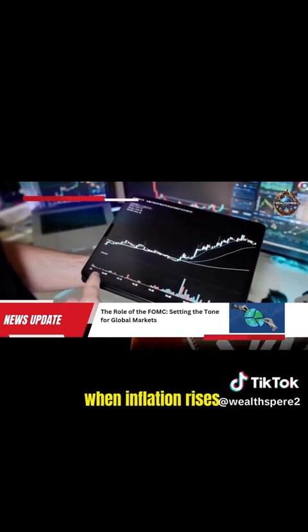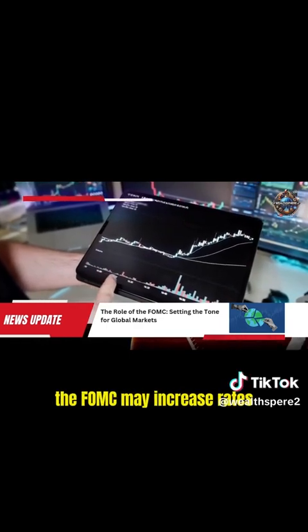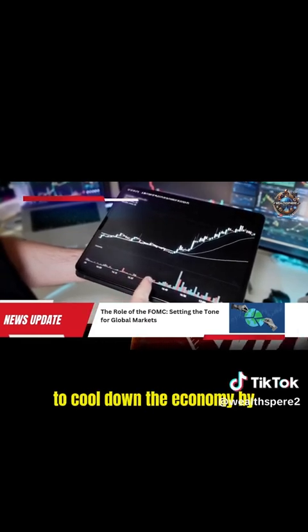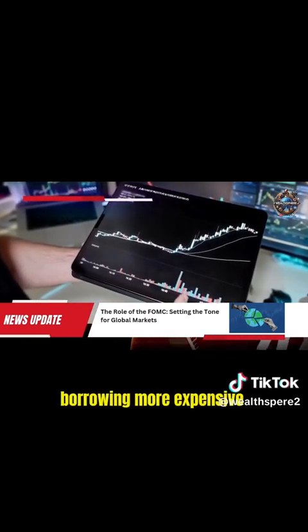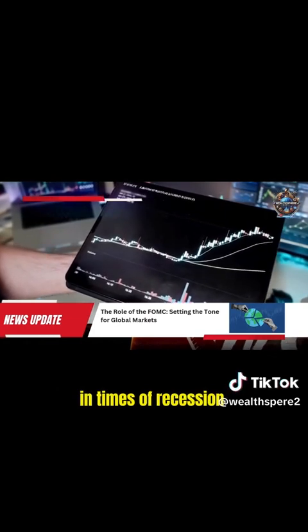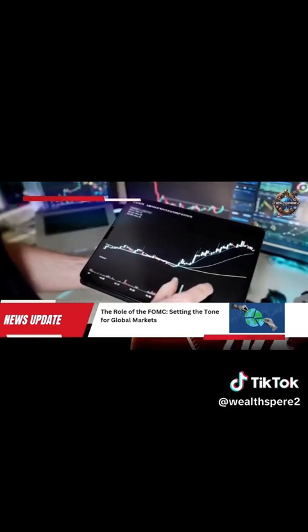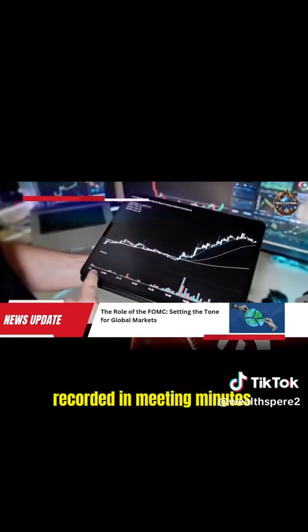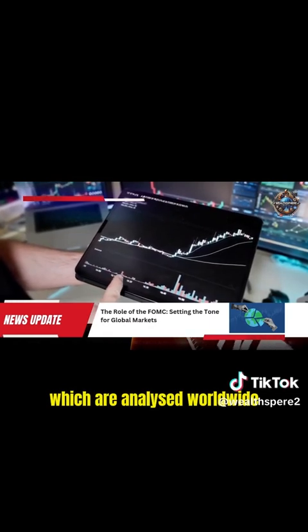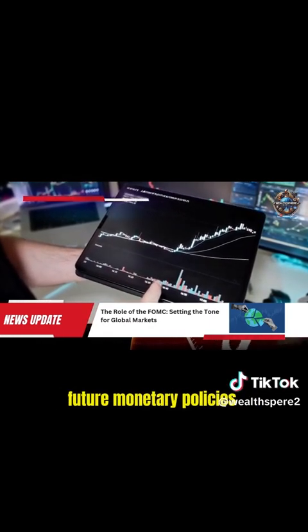For example, when inflation rises, the FOMC may increase rates to cool down the economy by making borrowing more expensive. Conversely, in times of recession, they may lower rates to stimulate economic activity. The committee's decisions are recorded in meeting minutes, which are analyzed worldwide to predict future monetary policies.